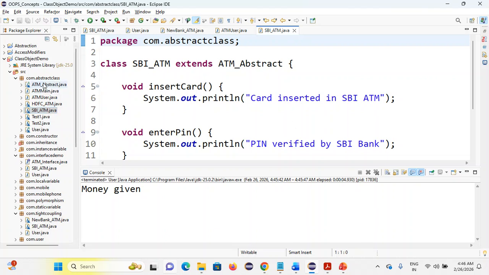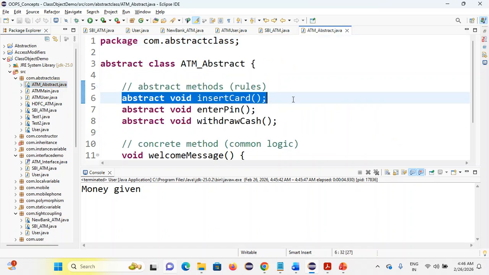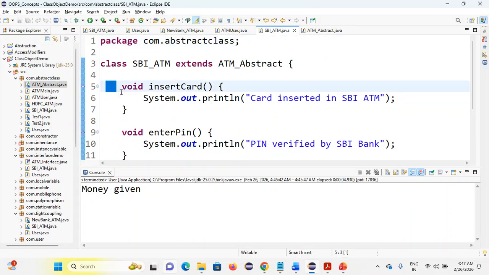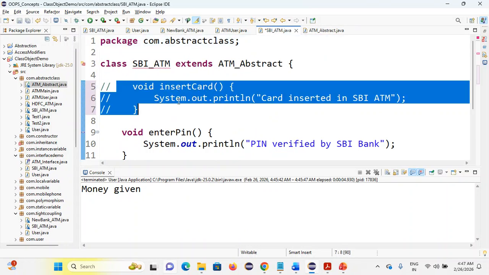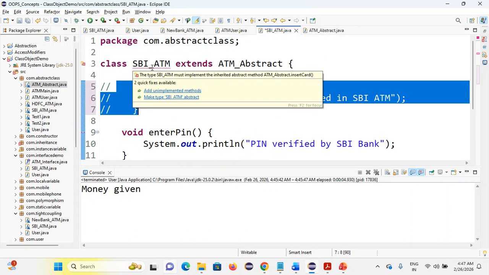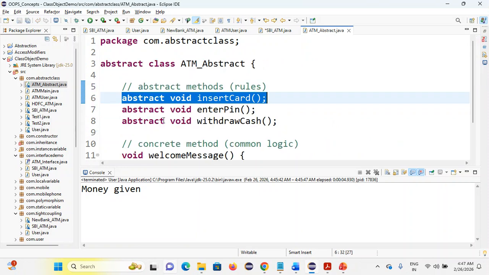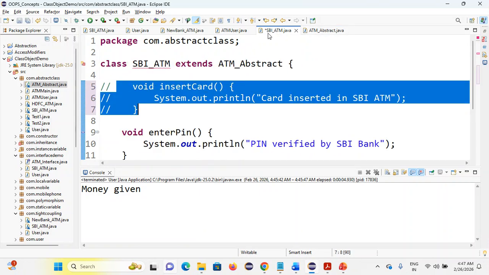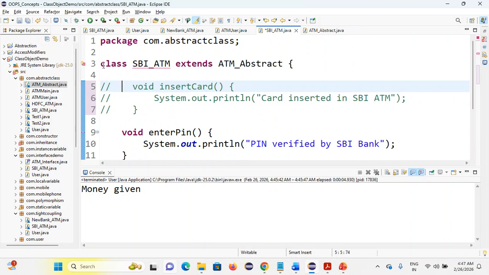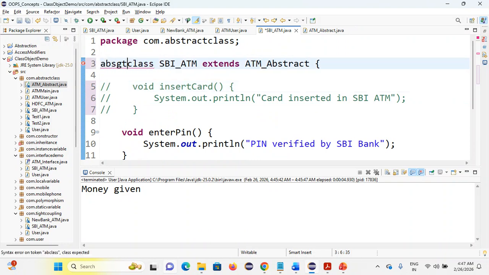What's the ATM abstract? These are the methods I declared here. See, what are the methods I declared here? Insert card. In case I forget to implement that, now you'll get an error. What is that? SBI ATM must implement all the inherited abstract methods. So whatever methods I am giving, I have to implement them. Otherwise I should make this class abstract, so someone else will give the implementation. You have to give it like this.